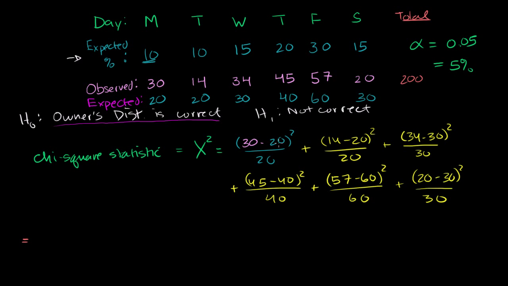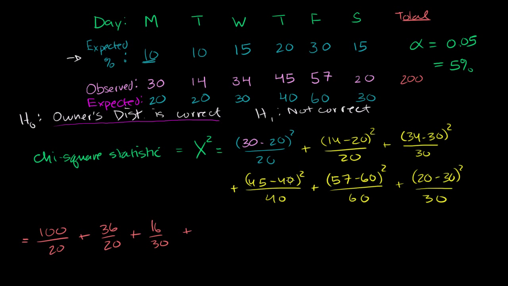30 minus 20 is 10, squared is 100, divided by 20, which is 5. I might not be able to do all of them in my head like this, so let me write it this way so you see what I'm doing. This right here is 100 over 20. Plus, 14 minus 20 is negative 6, squared is positive 36, so plus 36 over 20. Plus, 34 minus 30 is 4, squared is 16, so plus 16 over 30.